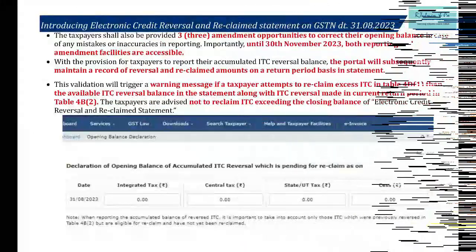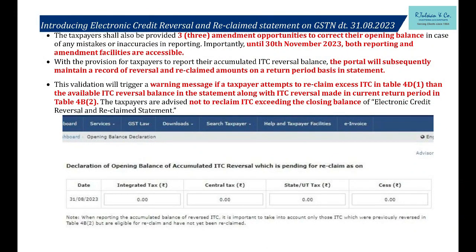We have not yet claimed in table 4A5. So what are we going to do? Up to July 23, we are going to calculate all that amount which we have temporarily reversed in table 4B2, but we have not reclaimed it in table 4A5. And we are going to use that as the opening balance. This particular statement is opening balance. They are asking you to put this figure which you have reversed but are yet to claim. Temporary reversal. You are going to put this, so your position up to July 2023 is sorted.